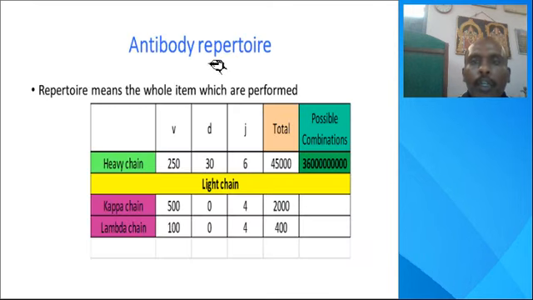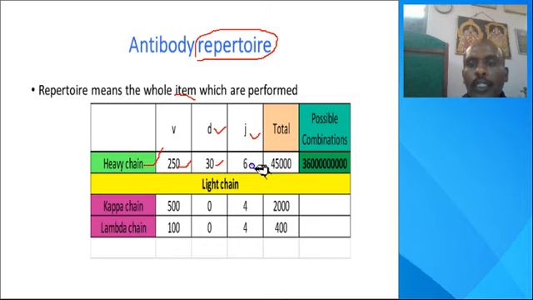Now, antibody repertoire. Repertoire means the whole set of antibodies present in the B cells. In the heavy chain, V, D and J loci are there. In the V locus, a maximum of 250 segments are there. In the D locus, 30 segments are there. The J locus contains 6. When we multiply these three, 45,000 will occur.